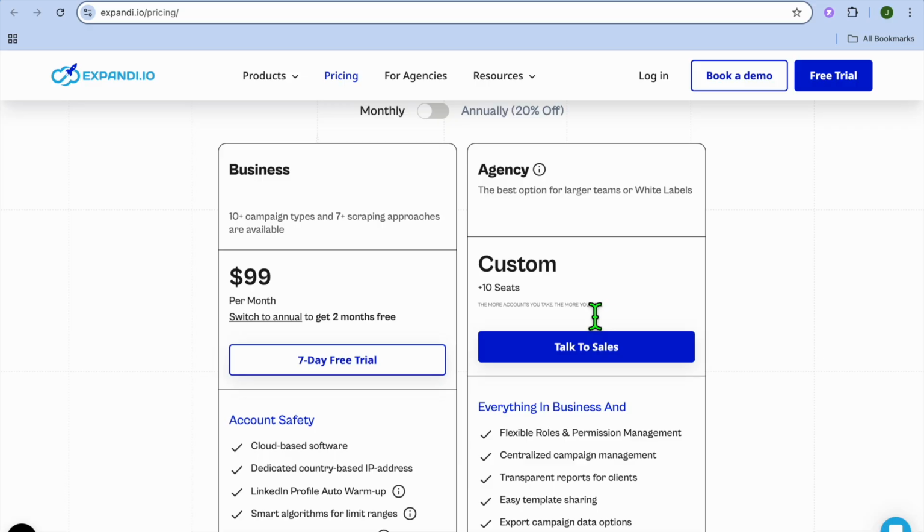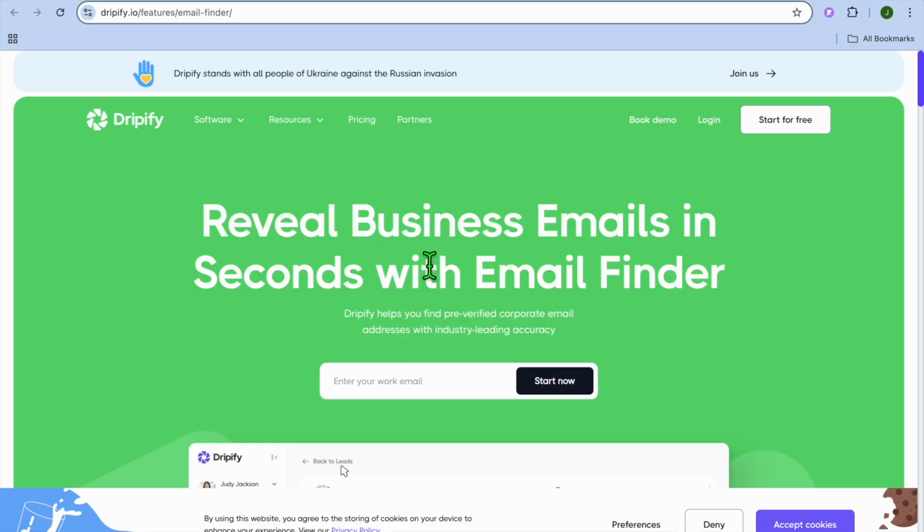So in conclusion, which one should you choose? I would recommend you choose Expandi if you want full control over LinkedIn campaigns, deeper personalization, and you're running multiple client accounts or scaling outreach. While on the other hand, I would recommend you give Dripify a try if you're looking for a simple, effective LinkedIn automation tool without needing tons of integration or advanced logic.